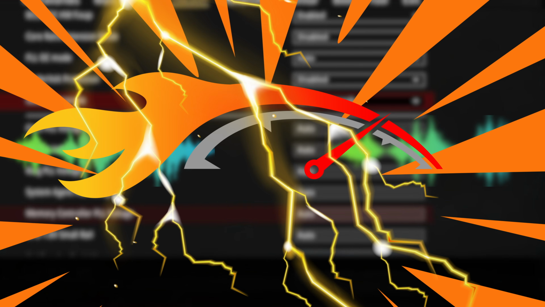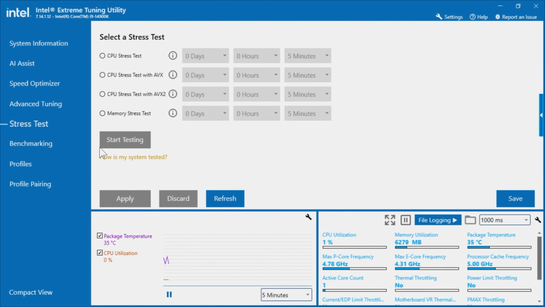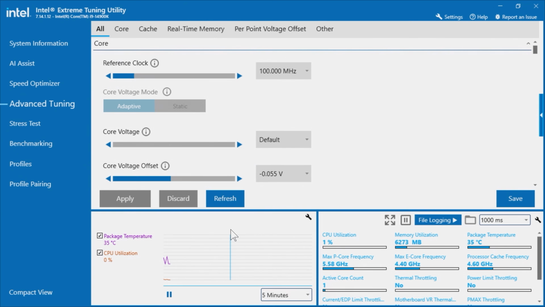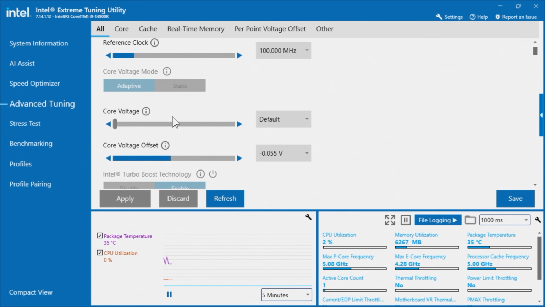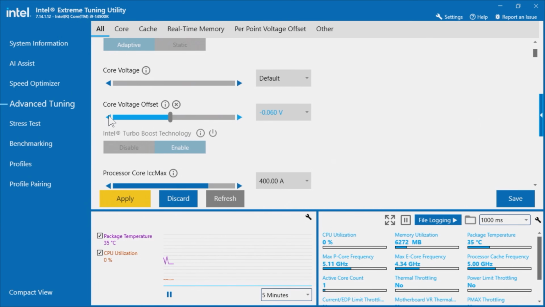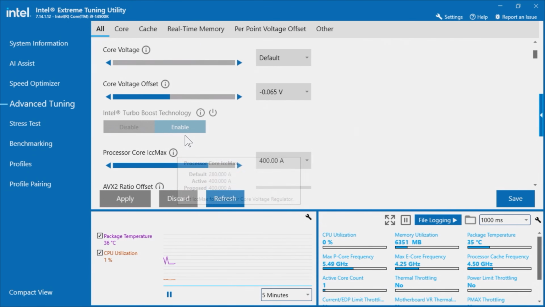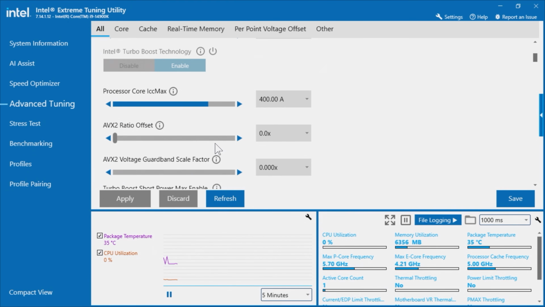So moving back onto part 3 now, which is the same test applied. We're going to add minus 0.010 multiplier onto the equation this time. We're going to add an extra 0.10 into there. Simply moving down onto the core voltage offset, which you see here, and we're going to add another 0.010 in there. I would normally reduce them in multipliers of 0.005.